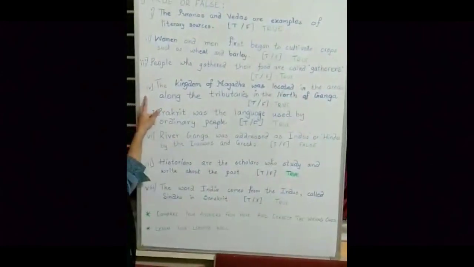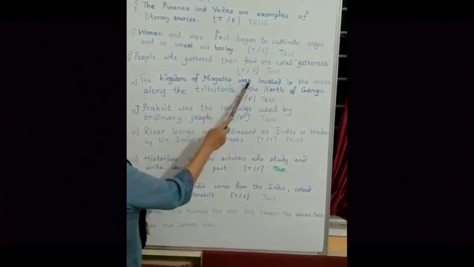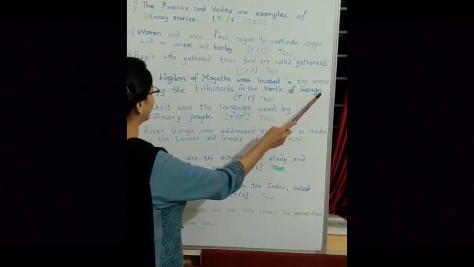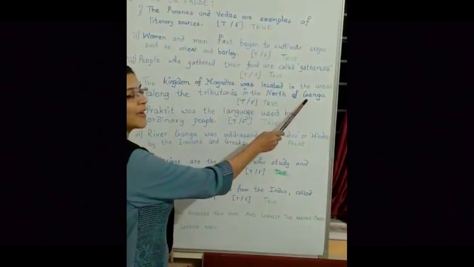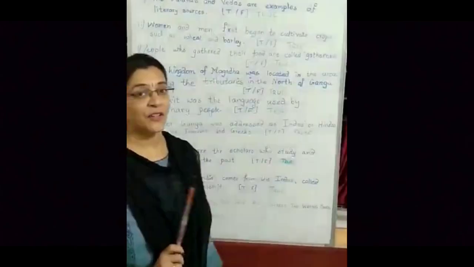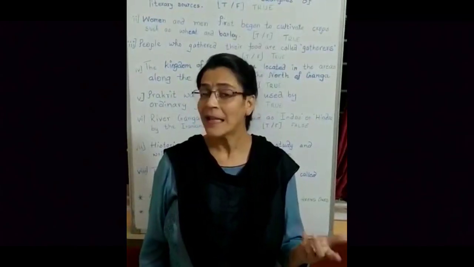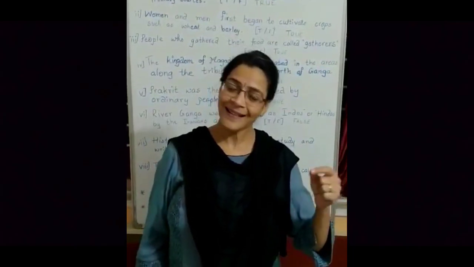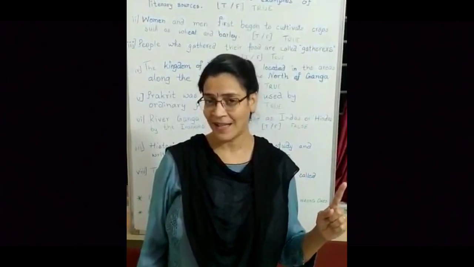Now sentence 4. The kingdom of Magad was located in the areas along the tributaries in the north of Ganga. True or false? Okay children, now tell me, where was the kingdom of Magad? Even now the Magad is still there. The place is there in Bihar state, right?